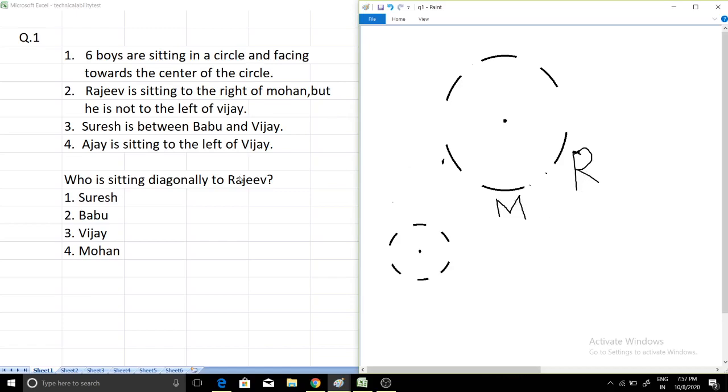Now moving to the third condition. Suresh is between Babu and Vijay. So Suresh is between Babu and Vijay. So let's imagine I have put Suresh here.